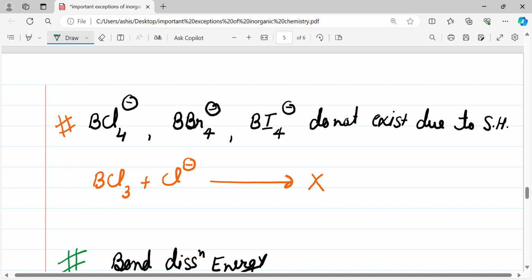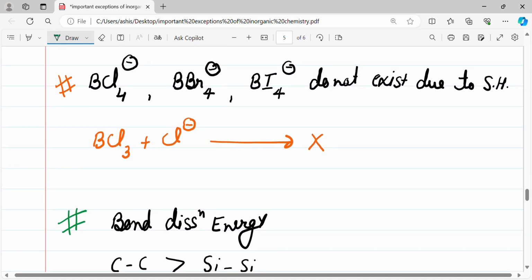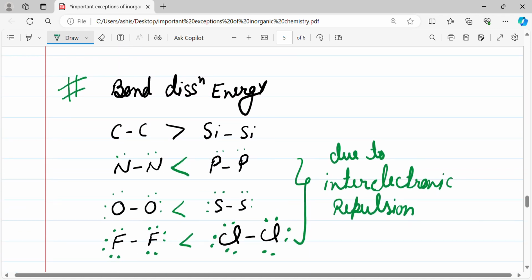BCl4-, BBr4-, BI4- do not exist due to steric hindrance, because of the larger size of Cl, Br and I. So that's why BCl3 plus Cl- has no reaction. Carbon has higher bond dissociation energy than silicon.